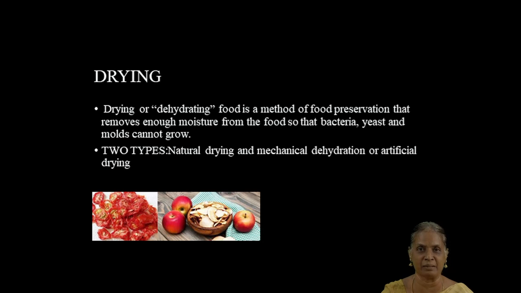A very common example is drying red chilies in the sun during hot summer, or dry roasting chilies in a kadai without adding oil. Commercially also, dehydration or drying could be done on a large scale, when they use many machines, and so it's called mechanical dehydration or artificial drying.